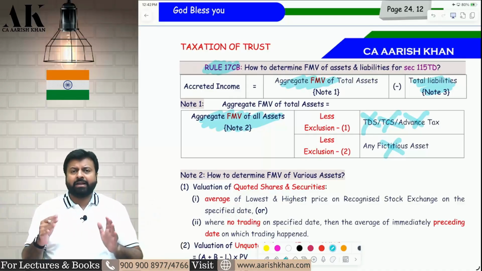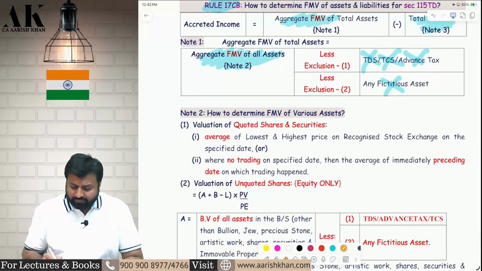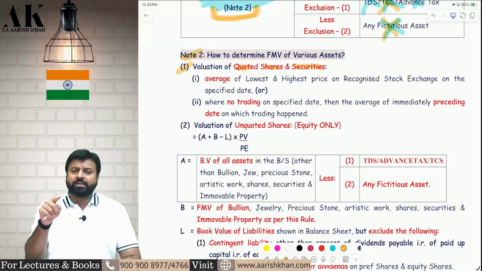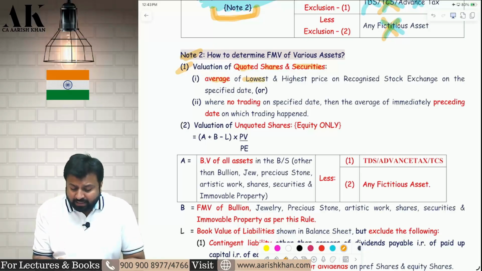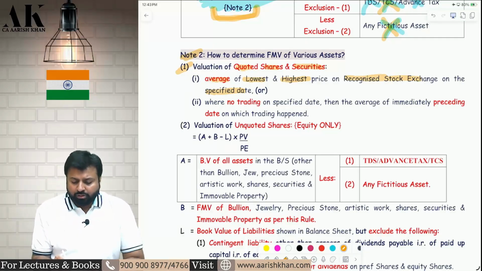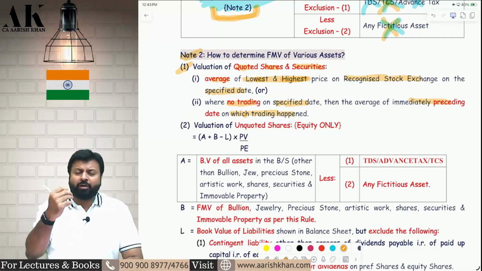In liability, I will talk about that later. Now, assets. Pay attention on the board, please, to see how to segregate all of them. You have to take all assets except these two assets. All assets are also categorized into multiple parts. First, let's talk about quoted shares and securities: quoted equity shares, quoted preference shares, quoted securities, debentures, bonds, etc. You have to take the average of the lowest and highest price on the recognized stock exchange on the specified date. Specified date means the date on which the trust ceases to be a trust. If there is no trading on the specified date, then you have to take the average on the preceding date. This is for quoted equity shares, quoted preference shares, and quoted bonds and debentures, everything.